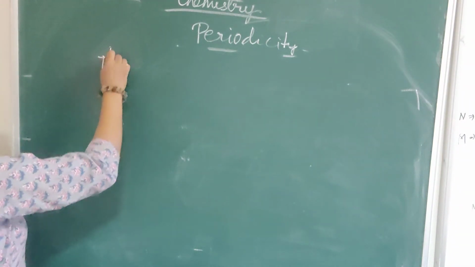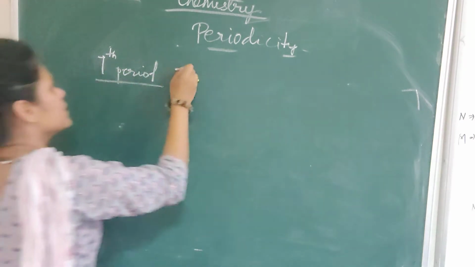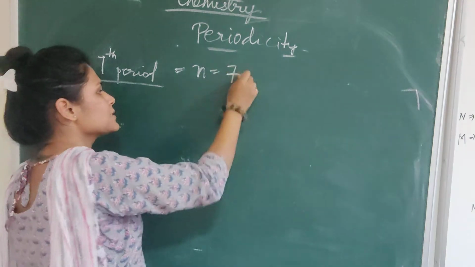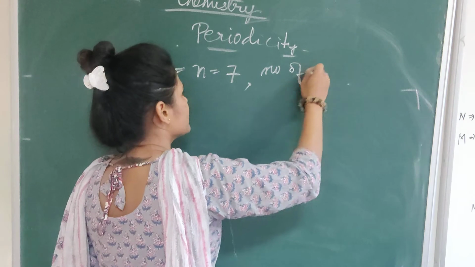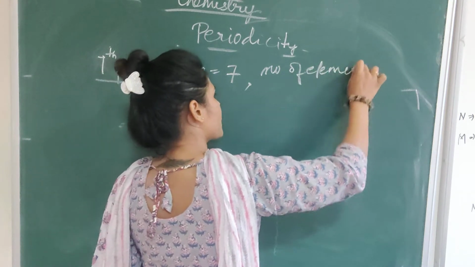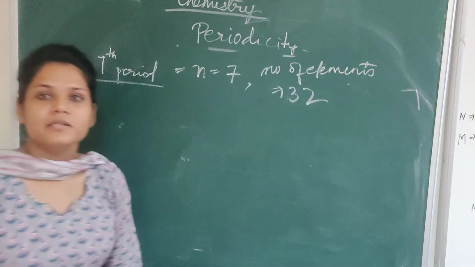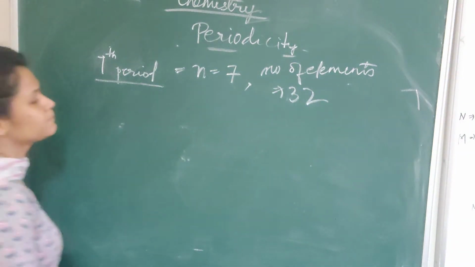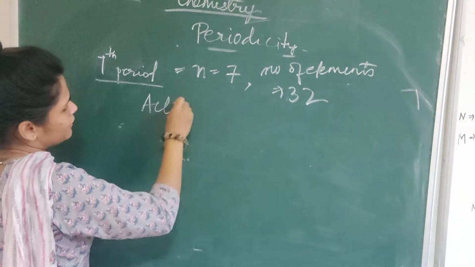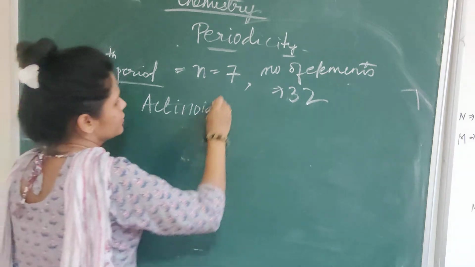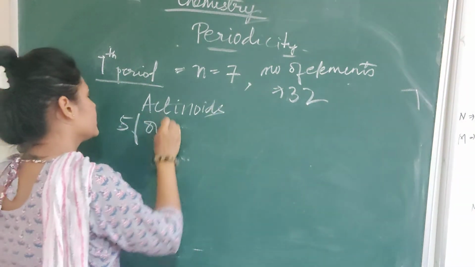Okay, then we are going to see seventh period. Seventh period, that means obviously principal quantum number 7, and the number of elements will be the same as sixth period. We have already discussed in previous classes. Number of elements 32. Then these are famously known as actinoids, and in this 5f orbital